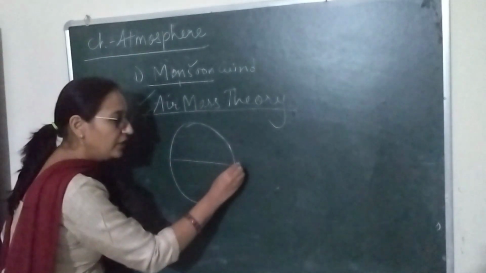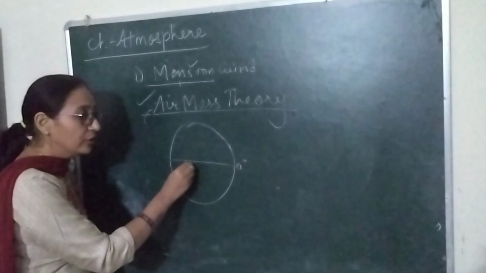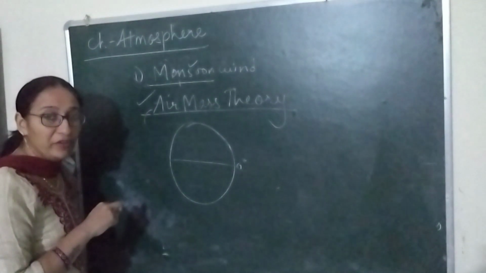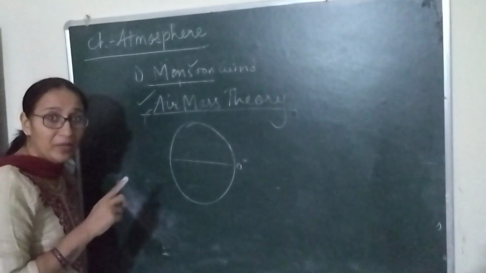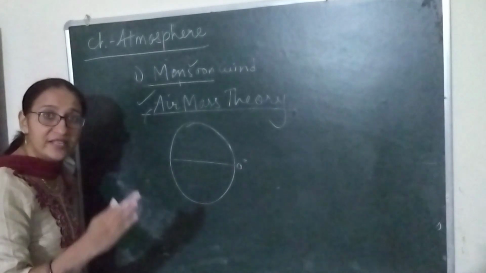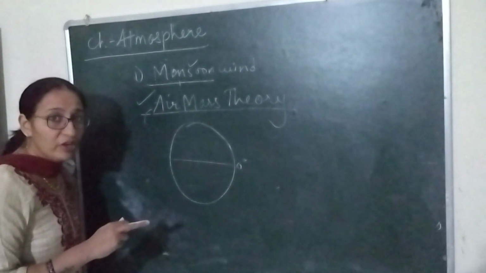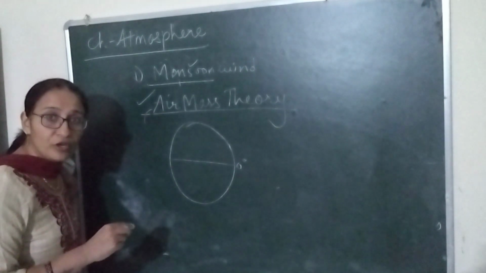This is the 0 degree equator, and at the 0 degree equator, trade winds meet here. I have told you in the previous video about permanent winds, and there are three types of permanent wind: trade winds, westerlies, and polar easterlies. Please check the previous video again and see the position of trade winds.